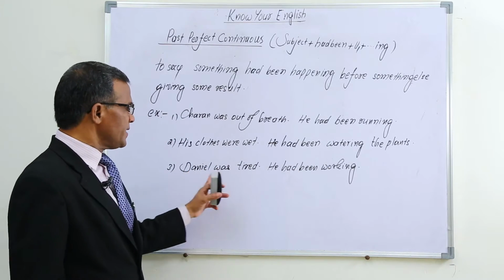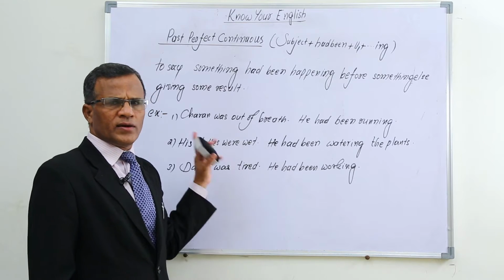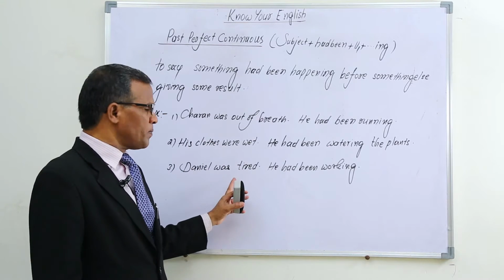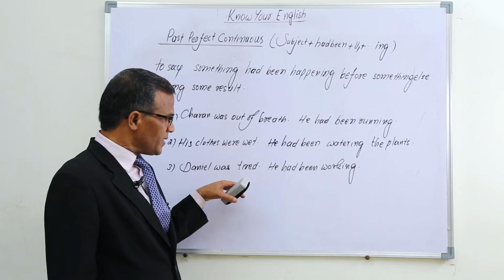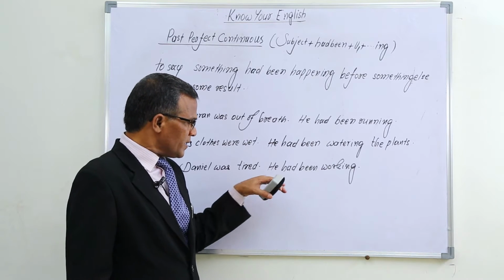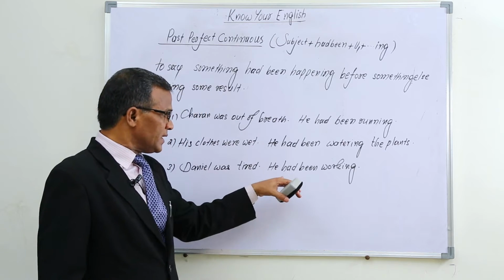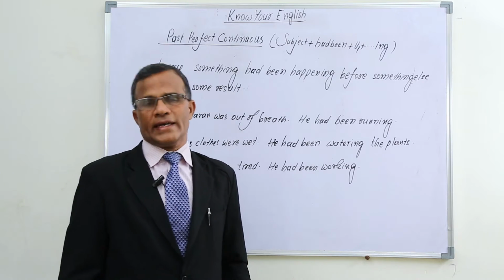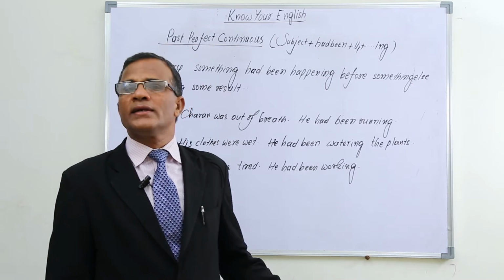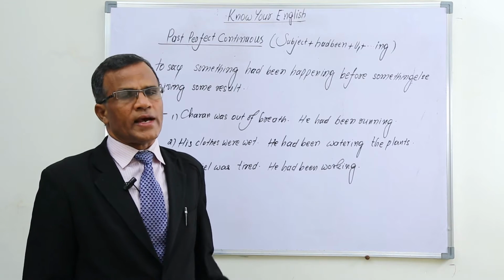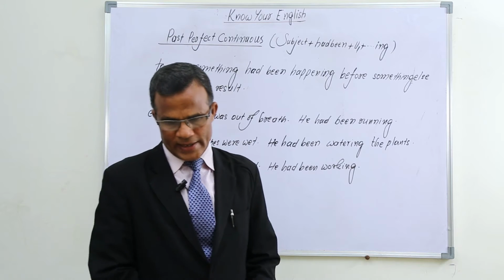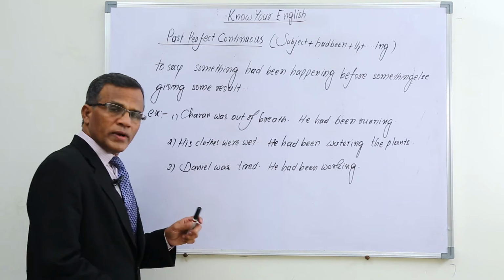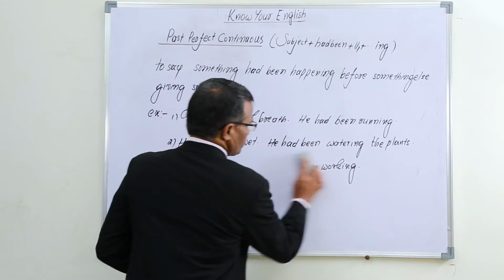And in the same way, Daniel was tired. So Daniel got tired, that is some past incident. This is the result, and the cause for this result is he had been working. As he had been working, Daniel was tired. In this way also we use past perfect continuous. And now we go to the questions part.